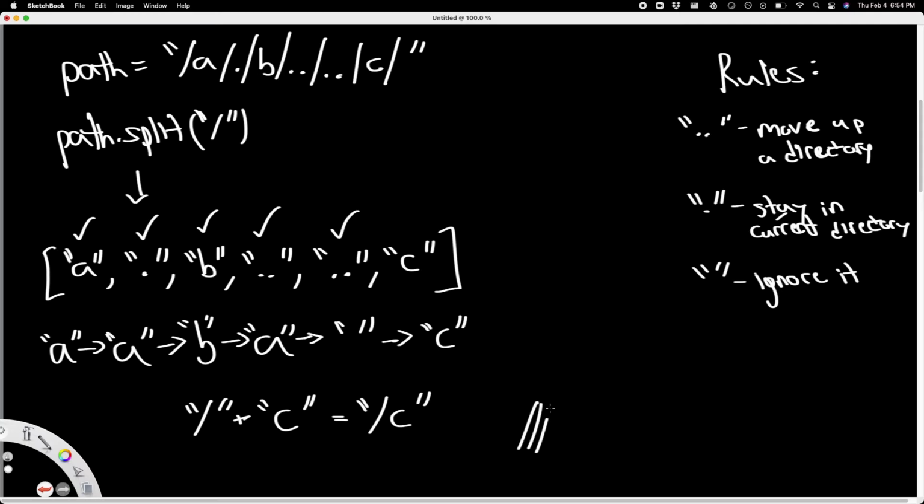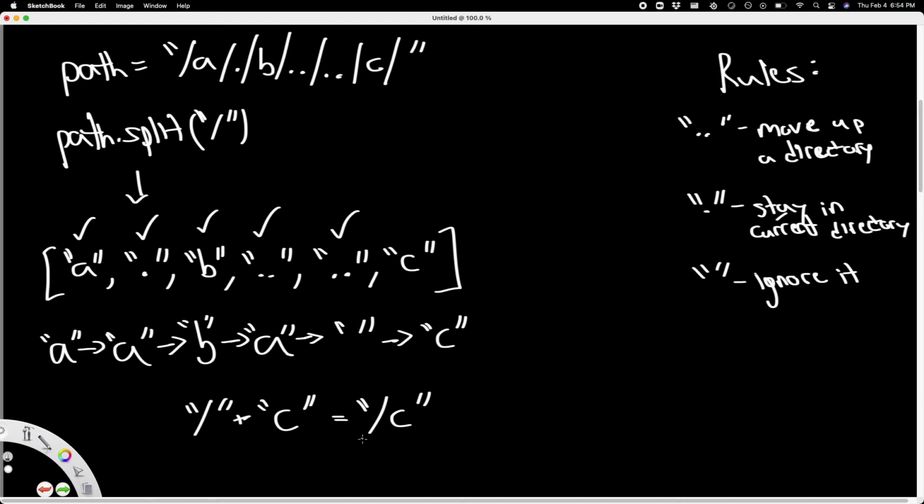We know how to handle them as just 1 slash. And of course, we know how to handle a regular directory, and how to go back a directory if we see two dots, or to stay in the current one if we see one. So this is the intuition behind this problem.